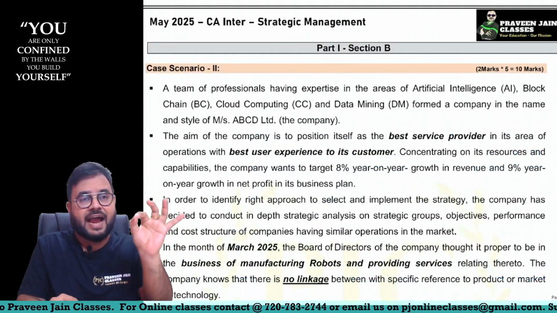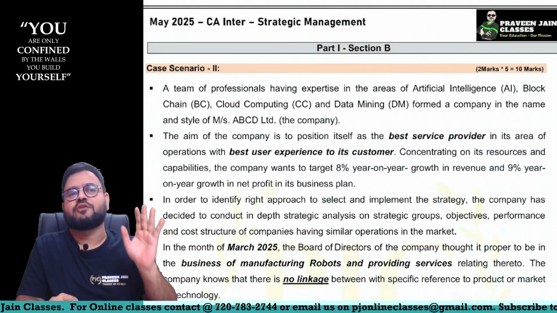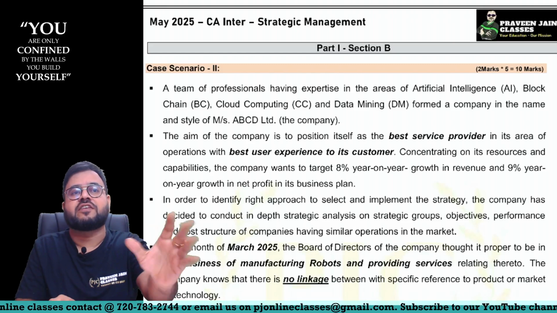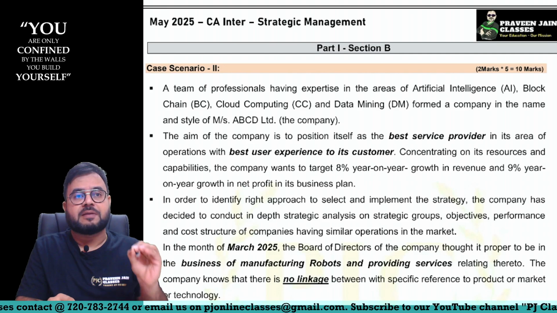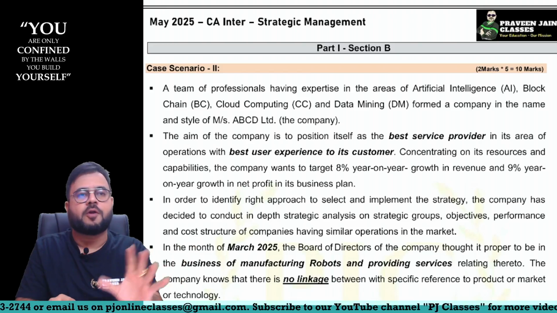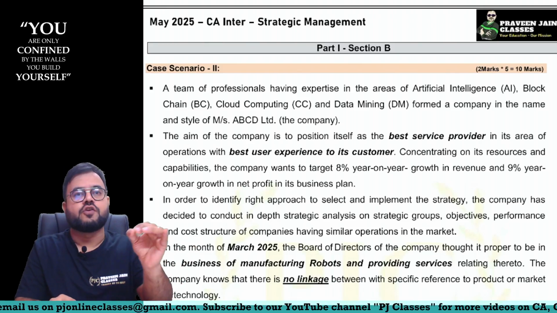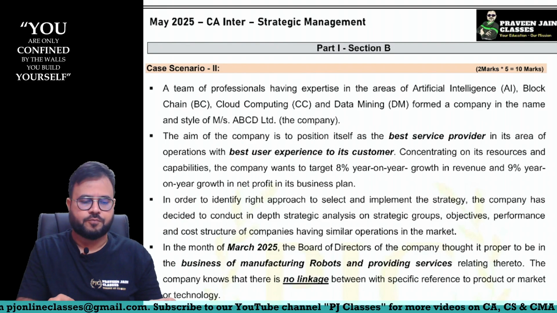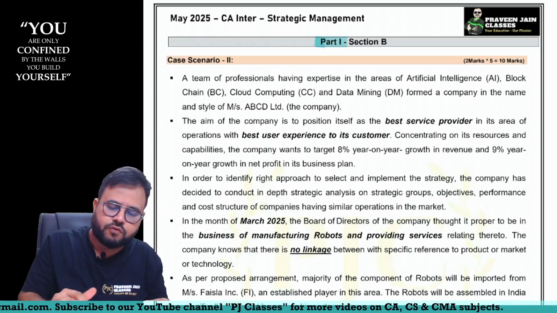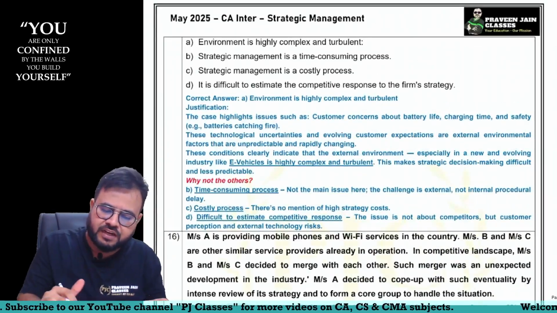So just identify the right option and you score your 2 marks. Can I say 15 marks, so you should score just like that? If your subject clarity is there, scoring 15 marks in SM should not be difficult for you. Easily, you should be able to score your 15 marks. So this is your MCQ part. Part 1 was MCQ, and part 2 was the theoretical part.